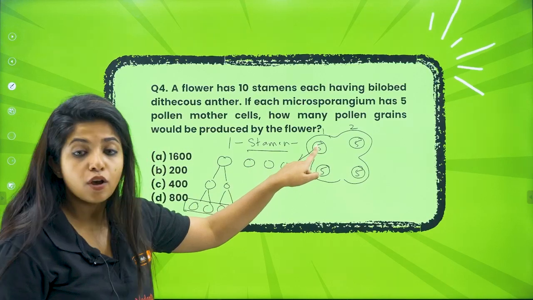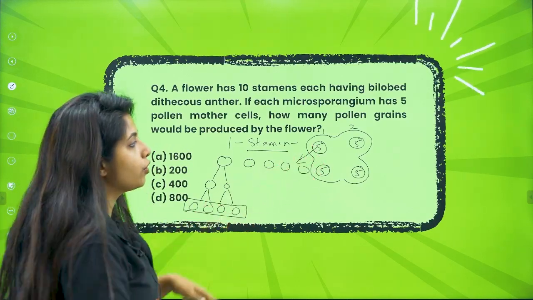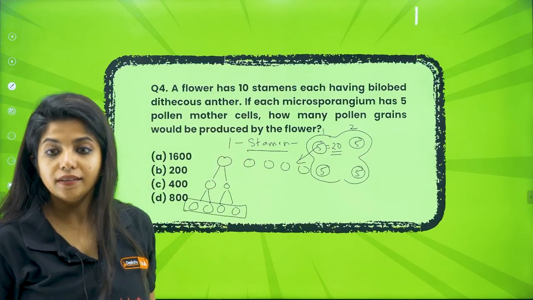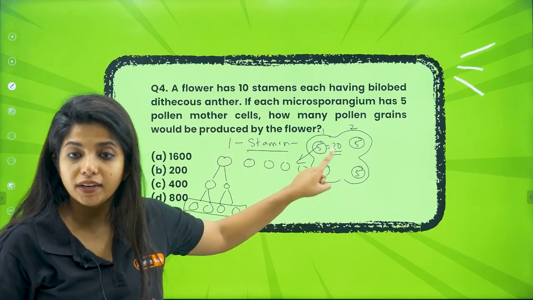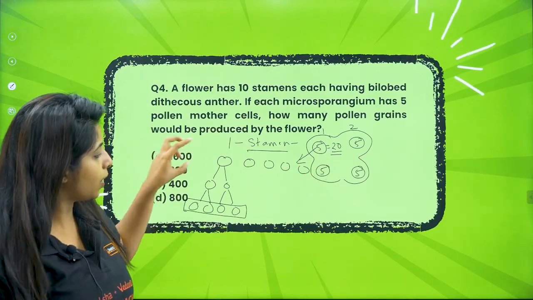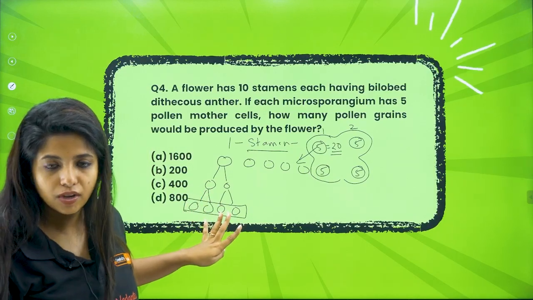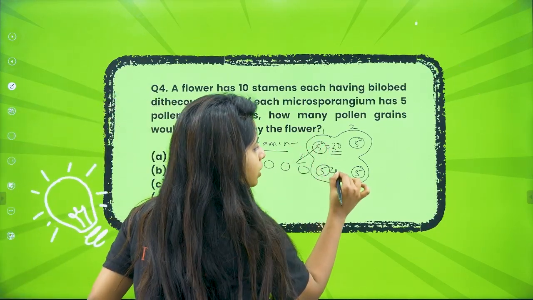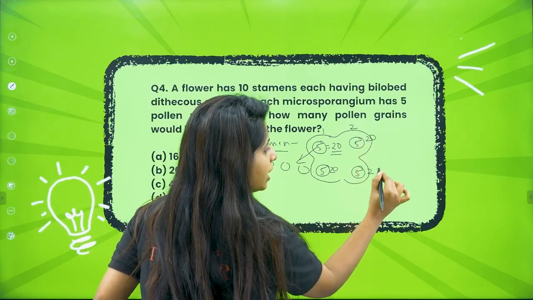And how many of them are there? 5 of them are there. So 5 into 4, you will get what? 20. Don't you think that you will get 20 pollen grain cell? How? Because each of them are going to give rise to 4 pollen grains. So 5 of them are there. So 5 into 4, you get 20. So 20 over here, 20 over here, 20 over here, and 20 over here.